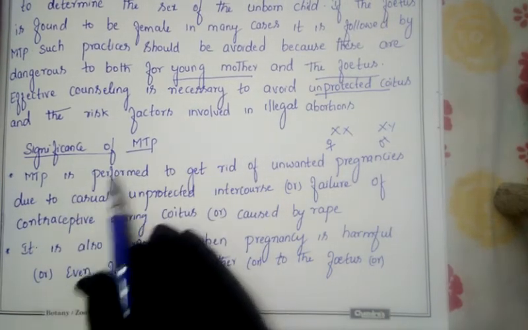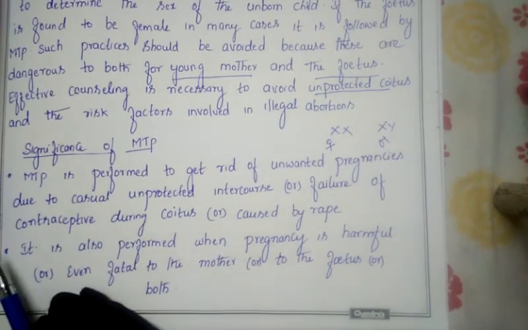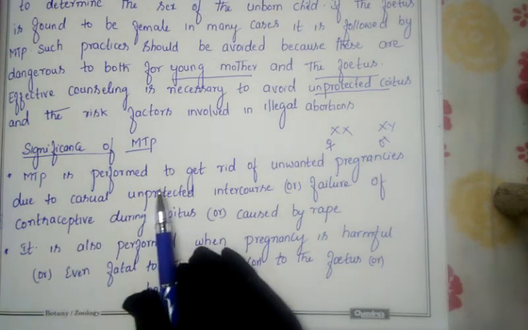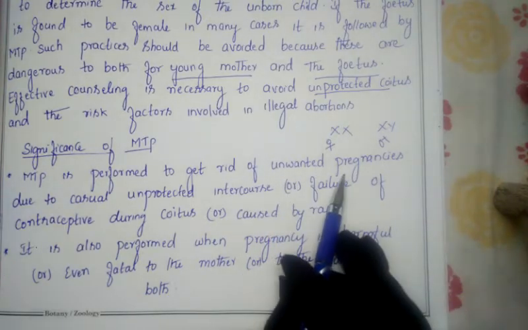Next, let us discuss the significance of MTP. What is the significance? Significance means benefit. What is the benefit from MTP? MTP is performed to get rid of unwanted pregnancy.